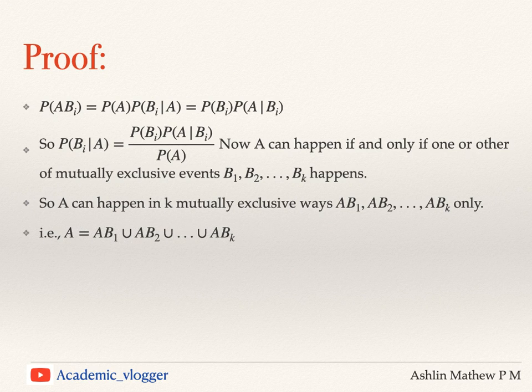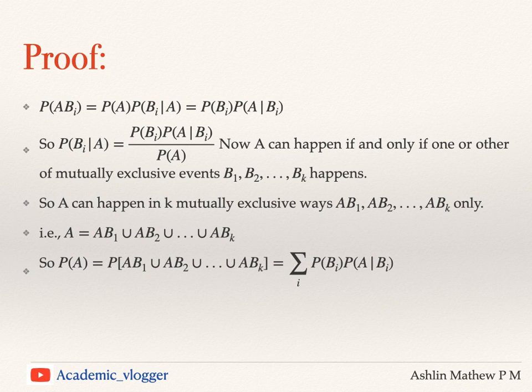Therefore, we can write A as A∩B1 union A∩B2 union, etc., union A∩Bk. So, the probability of A can be written as the probability of this union, which can be written as the summation of each term.